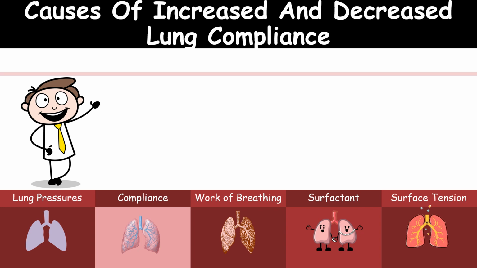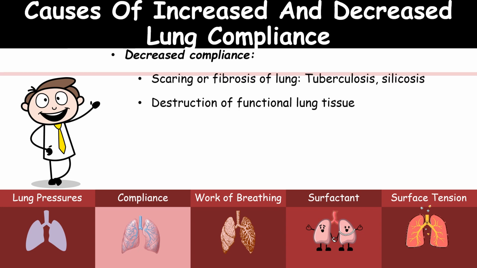So the causes for the lung compliance to increase and decrease. Decreased lung compliance happens in case of scarring or fibrosis of the lung after a tuberculosis infection, silicosis, so destruction of the functional lung tissue. After a major damage, it will become harder and the compliance of the lung gets reduced.